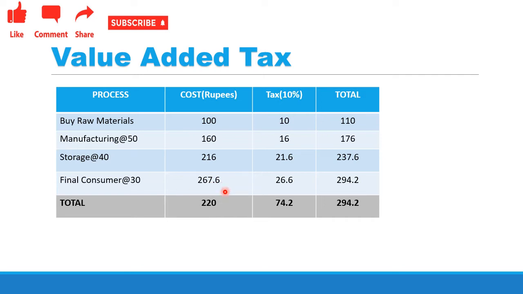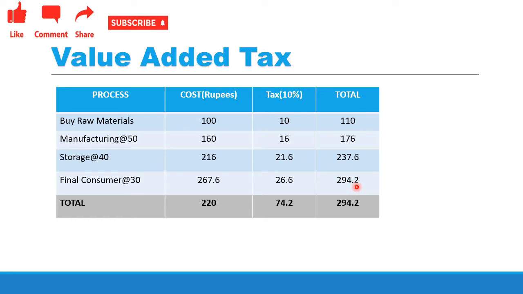Again a 10% tax is charged on the cost, so he has to pay a 10% tax. So he adds the 10% tax while selling to the final consumer. So the final consumer will get this amount, that is 294 rupees.